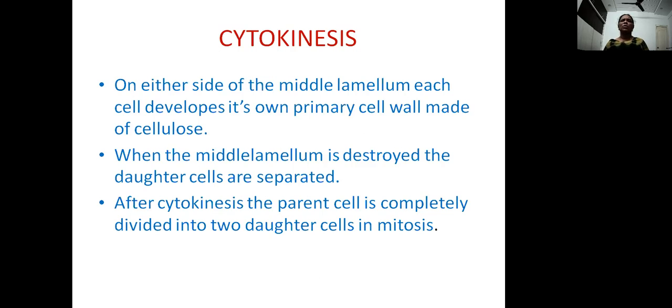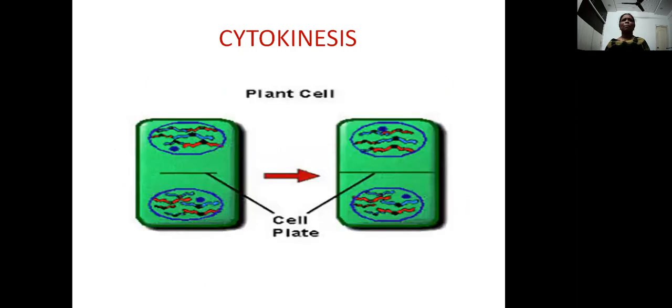When it is destroyed, the daughter cells are separated. After karyokinesis and cytokinesis, each parent cell by mitosis gives rise to two daughter cells, which are similar in all aspects.